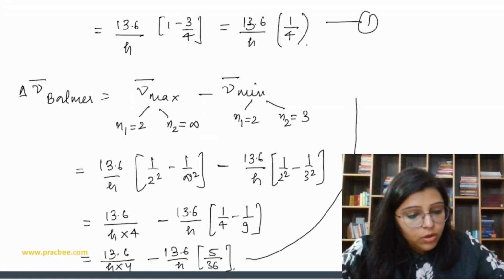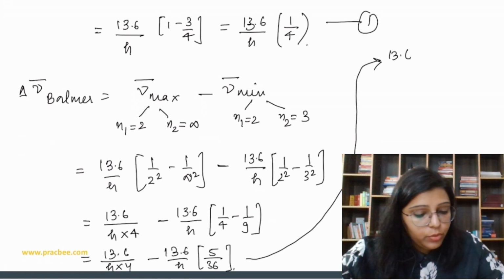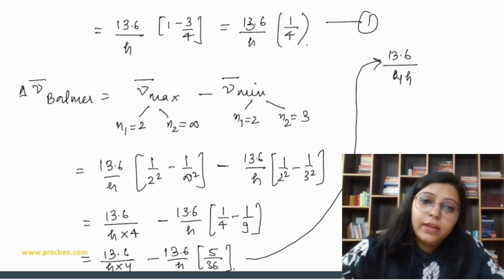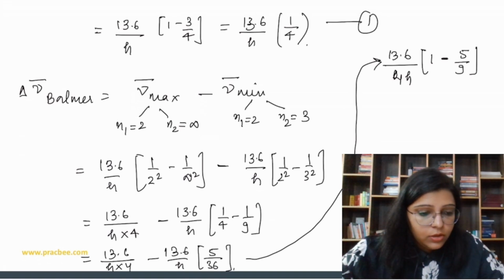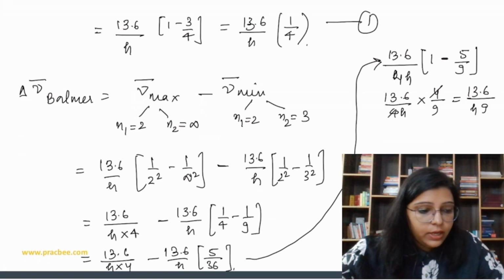So on solving this further, we get 13.6 upon h, 4h common ले लेते हैं. Let's take 1 by 4 common, and we get 1 minus 5 upon 9. So we get 13.6 upon h into 1 by 4 into 4 by 9, the 4 cancels. So we get 13.6 upon 9h. ठीक है, so this is equation number 2.